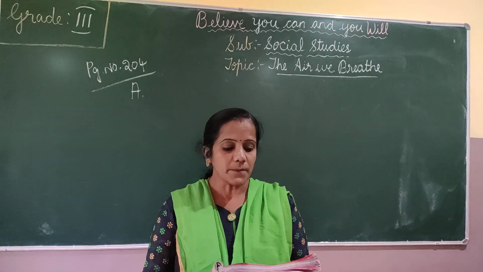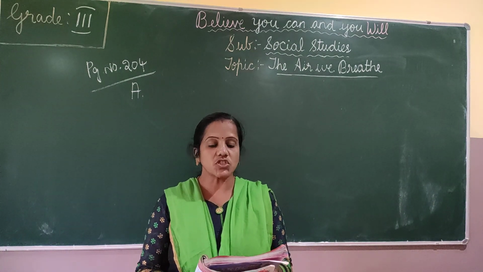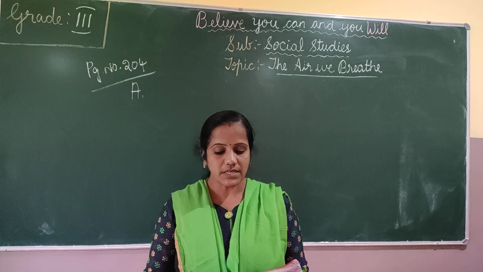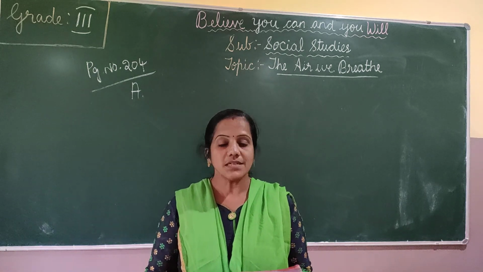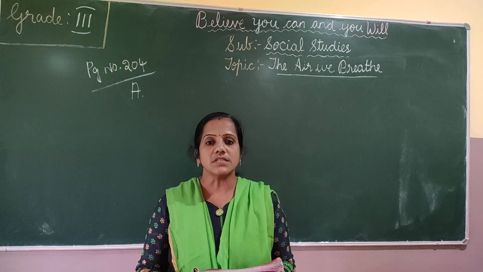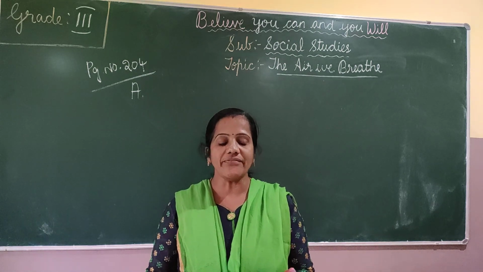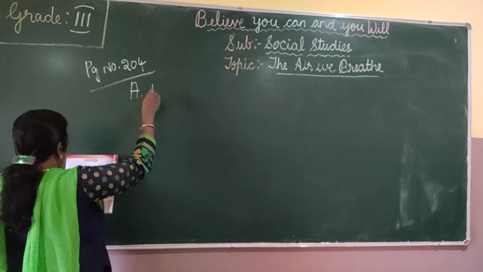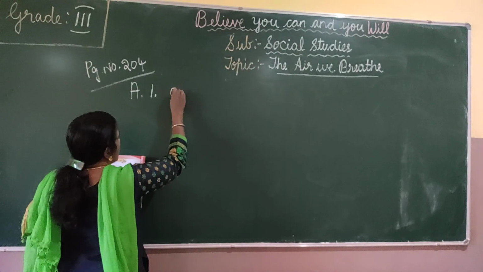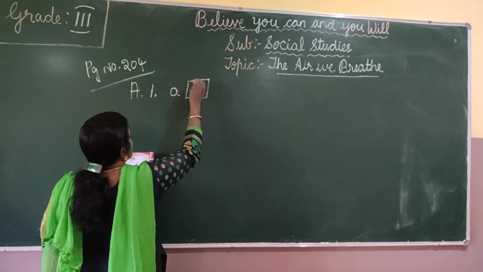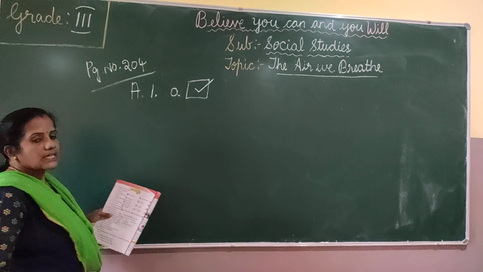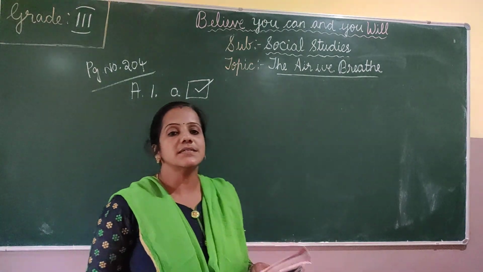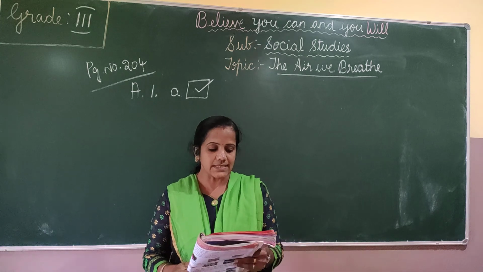First question: air is a mixture of. There are three options: gases, water, pollutants. So air is a mixture of gases. The first answer is gases, which is option A. Tick option A.